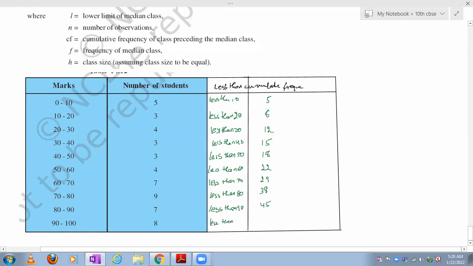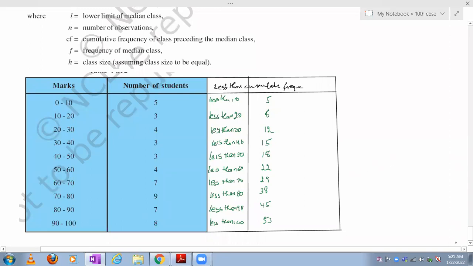Less than 100, how many members are there? 45 plus 8, 53. Yeah? 53 we are getting. Yes, sir, 53 only, right? So that means actually 5, 5, 5. Okay.